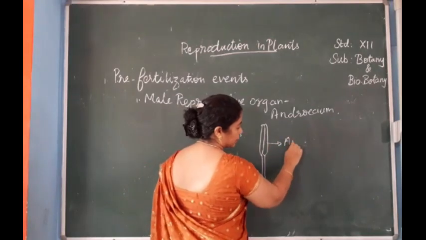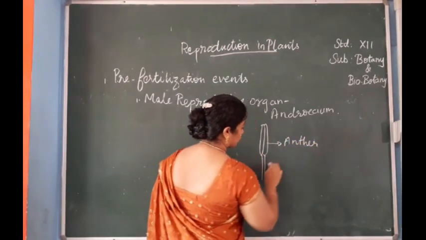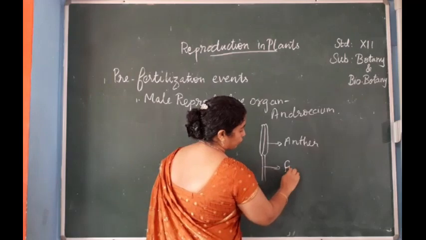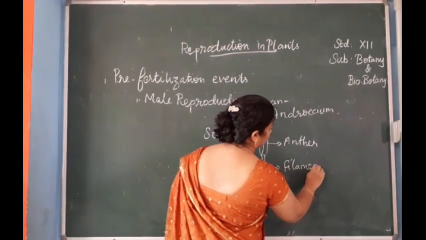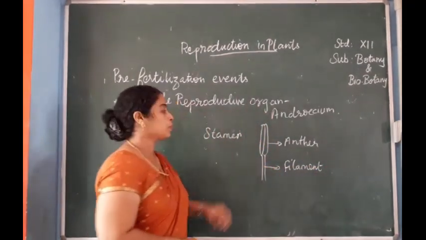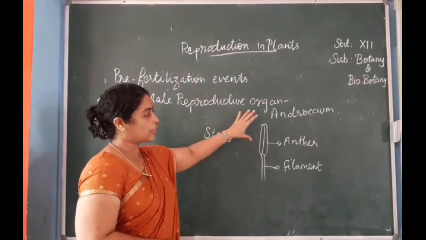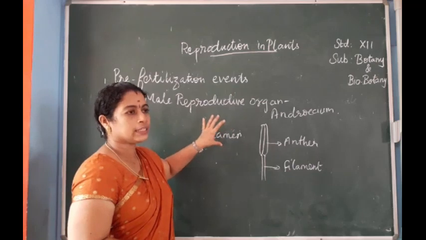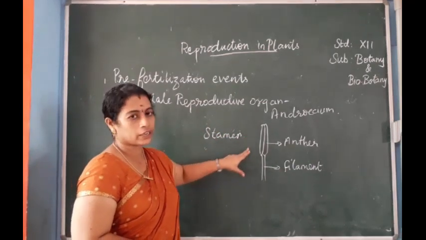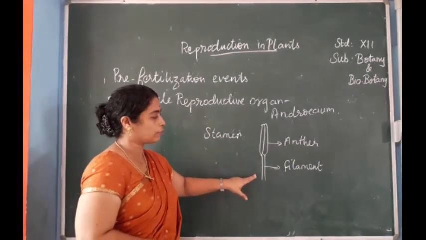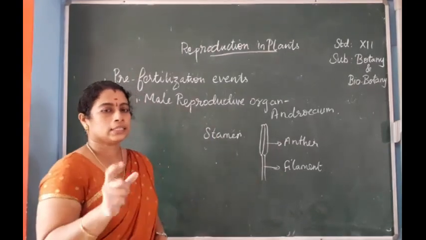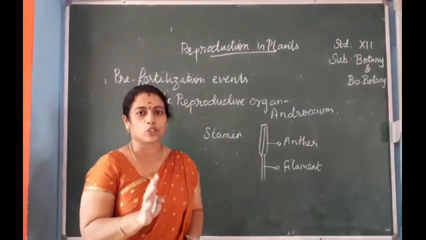This is the anther and this is the filament. So this is the structure of a stamen. It consists of two parts. In the androecium, the main component is the stamen, and the stamen consists of two parts, the anther and the filament. So this is the male reproductive part of the plant.